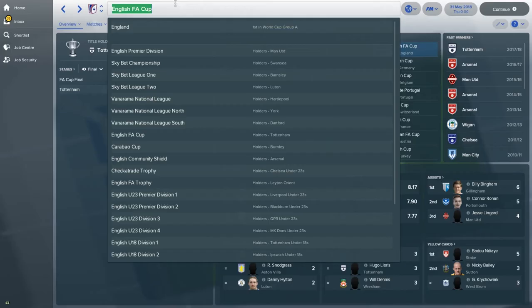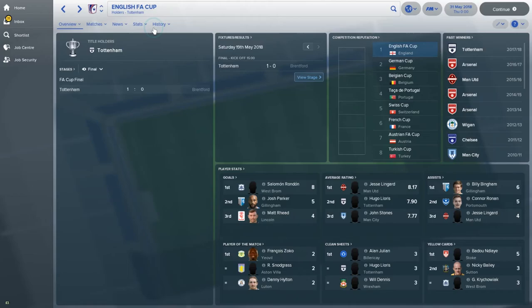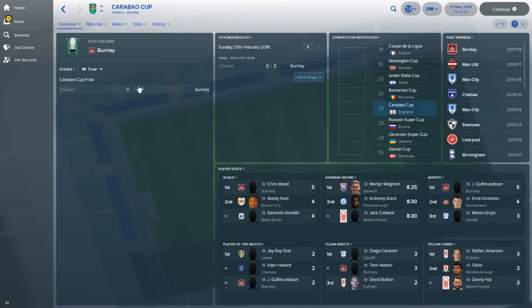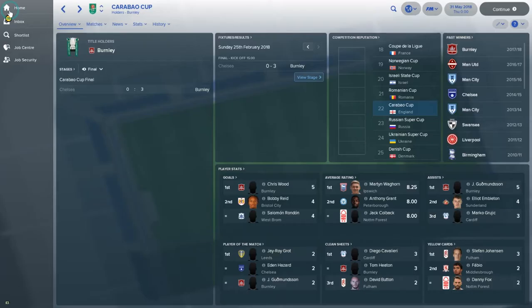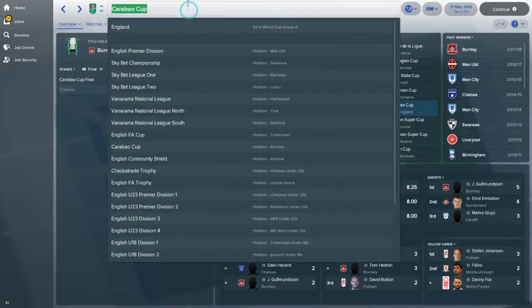And let's have a look at the Carabao Cup. So it thinks Burnley are going to win that, and they're going to beat Chelsea 3-0 in the final. I think we may be seeing another Royal Dutch pub opening up if that happens. Very, very interesting. Okay, we'll keep an eye out for that. Maybe stick a 5 on Burnley at the start of the season, see what odds they get.